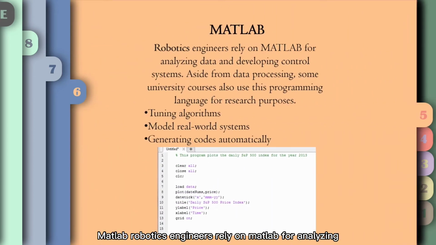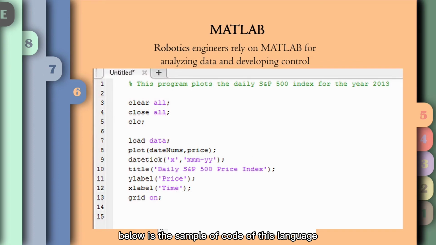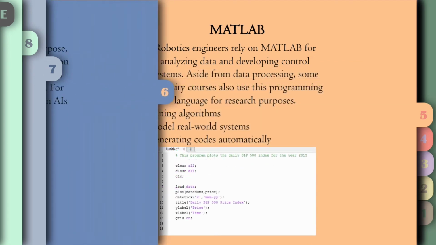Matlab. Robotics engineers rely on Matlab for analyzing data and developing control systems. Aside from data processing, some university courses also use this programming language for research purposes. However, robotics engineers use Matlab and Simulink to design for various purposes. These include tuning algorithms, modeling real-world systems, and generating codes automatically. Below is the sample code of this language.